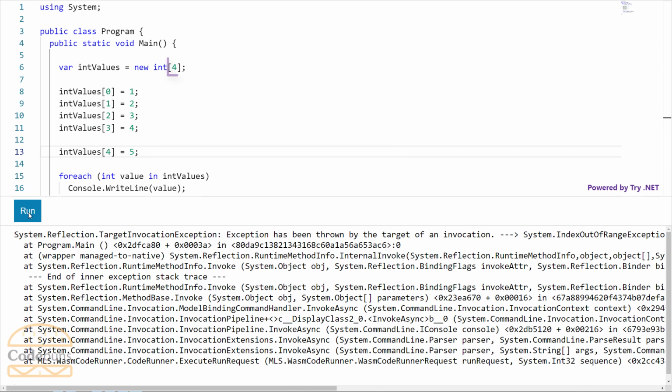Keep in mind, you cannot change the size of an array. That means you cannot add or remove elements from the array. But yes, you can replace the elements easily. The only way to add fifth element is to create a larger array.